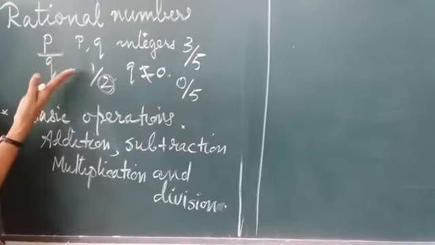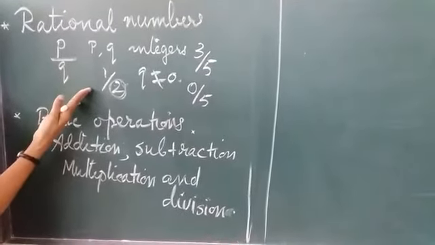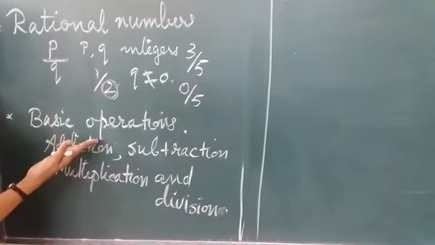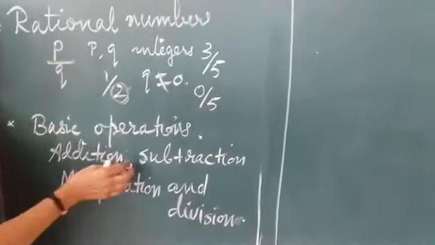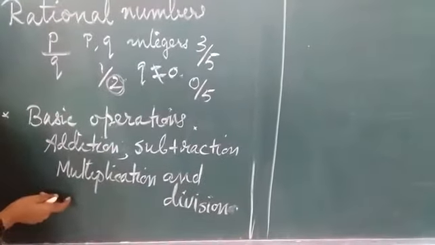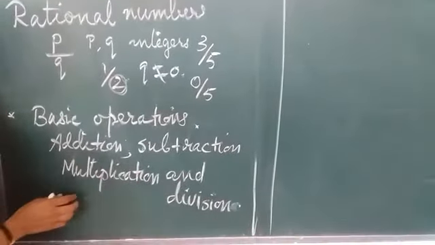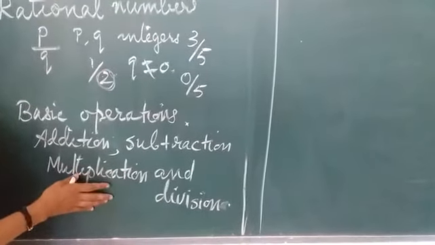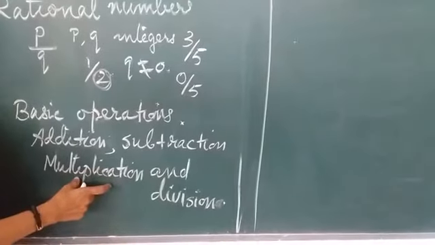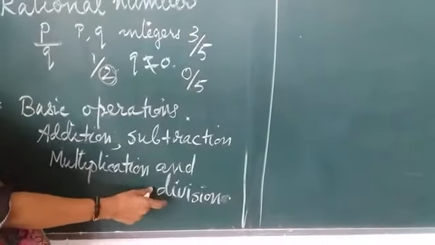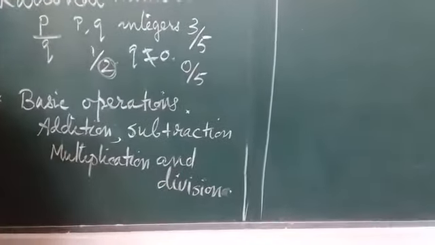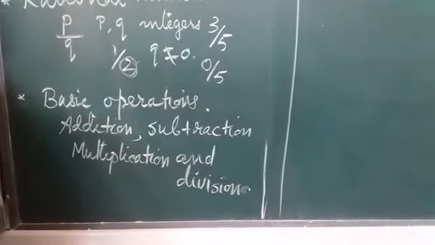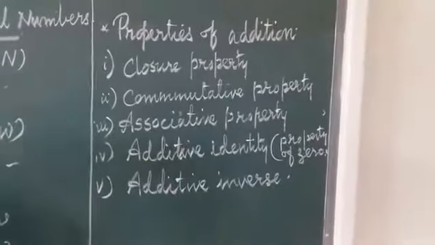Mainly we are dealing with rational numbers here in the chapter. So, addition of rational numbers, we are taking LCM. Subtraction, we have to take LCM. Multiplication and division, multiply numerator together and denominator together. If there is any common factors, we cancel. Division, we are multiplying by the reciprocal of the fraction. That is what division. Now coming to the properties of addition.